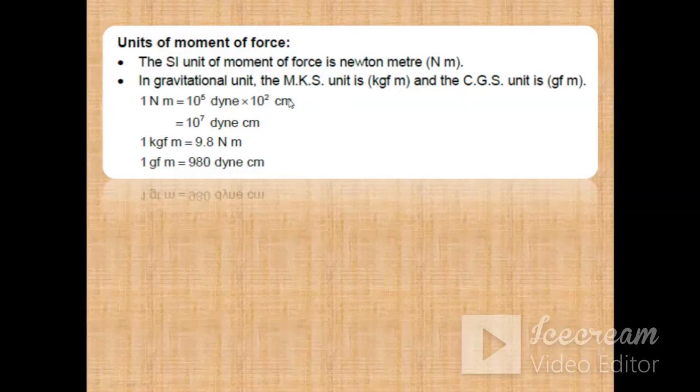In the gravitational terms, in the gravitational unit, the MKS unit is kilogram force meter, because the gravitational unit of force we are taking as kilogram force, and in the CGS unit it is dyne centimeter. So 1 Newton meter is equal to 10 raised to the power 7 dyne centimeter, or 1 kilogram force meter is equal to 9.8 Newton meter.